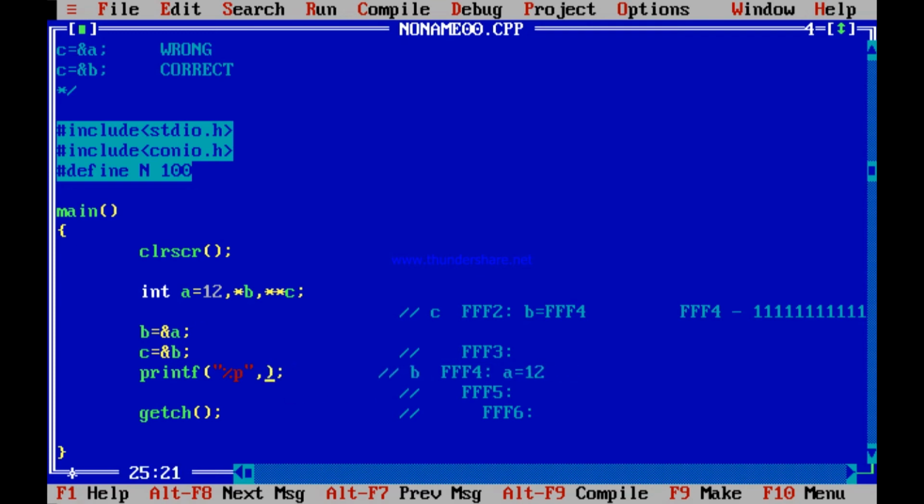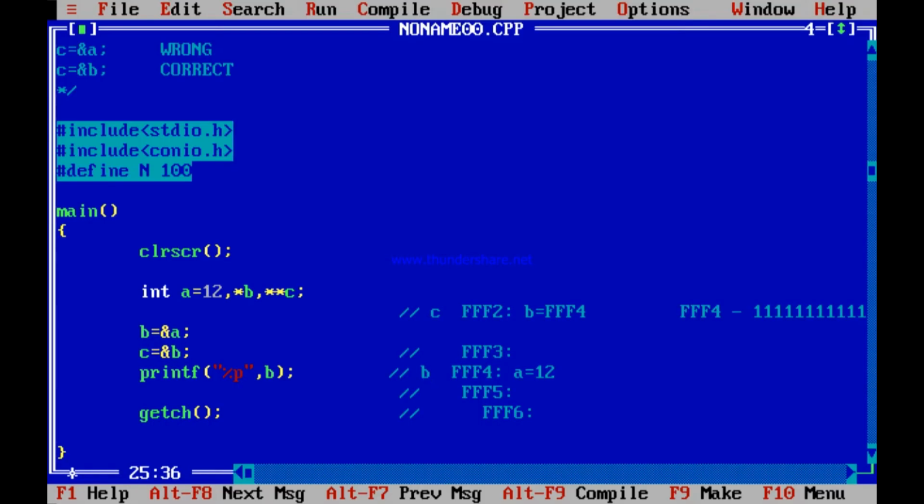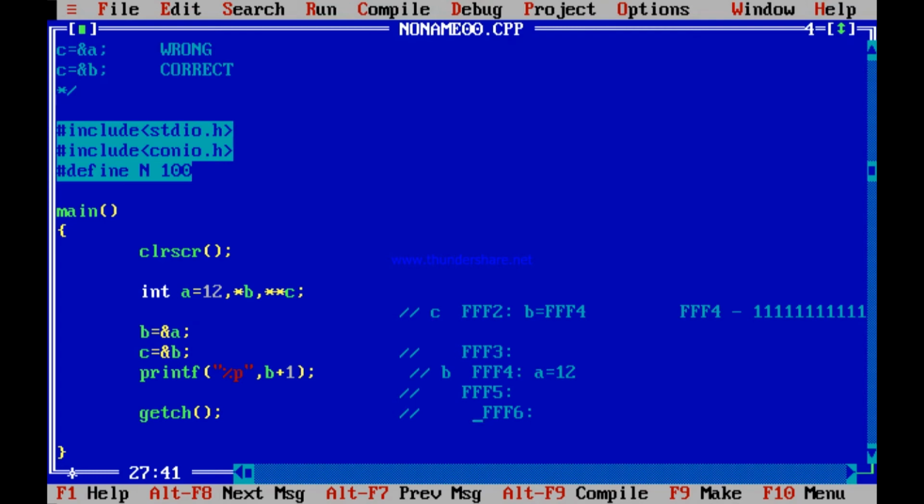Already assigned B equal to address of A. So B, small b, is address of A already assigned. So B should print FFF4. What if I print B plus 1? B plus 1 should print FFF6. Alt, enter. Yes, FFF6, because after all B is a pointer to an integer. Pointer to an integer means it increases by 2, because the next available memory location is after 2 memory locations, because 2 memory locations have been assigned to the integer.